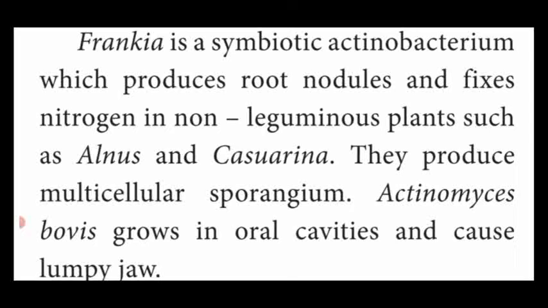Casuarina, you know, they call it the Savukku tree. In that root, they produce the root nodules for their living place and fix the atmospheric nitrogen and help the non-leguminous plants. Ulmus and Casuarina are named as non-leguminous plants.